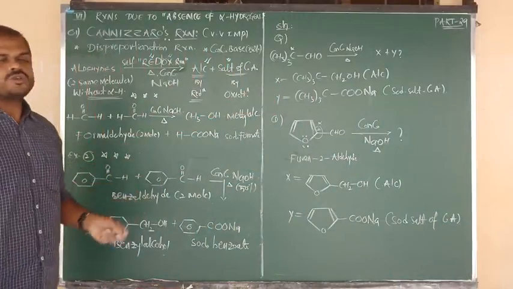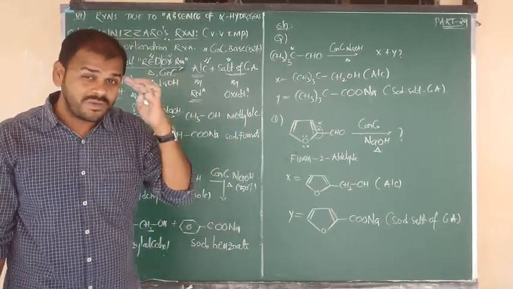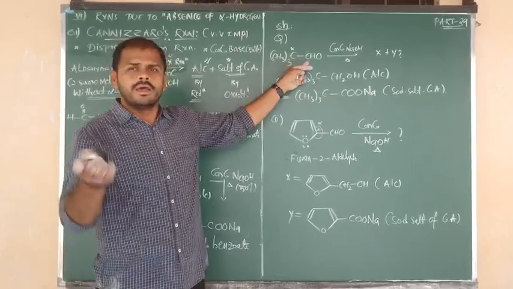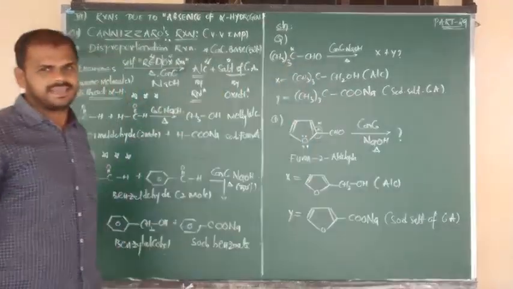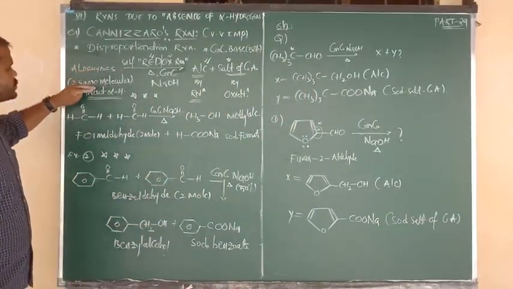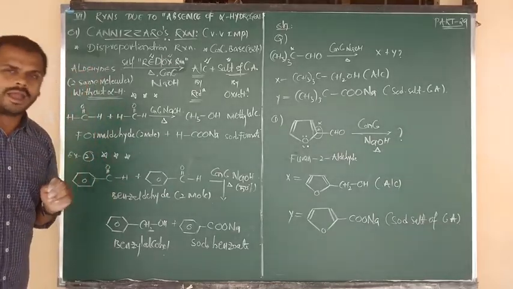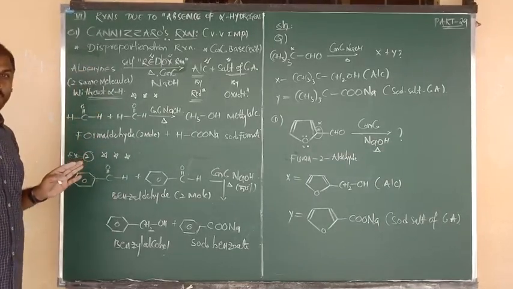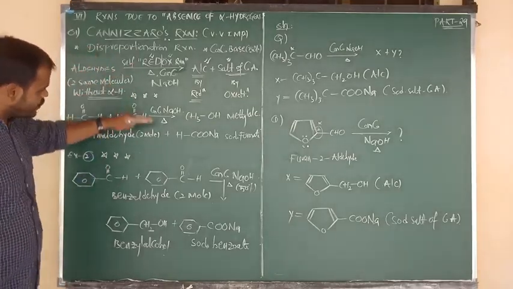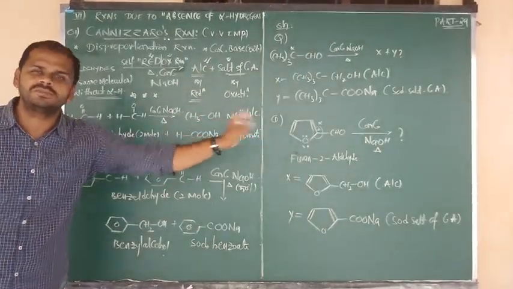In that manner, we have to decide the two respective products coming from Cannizzaro's reaction. So always keep this fixed in your mind: 1 mole of aldehyde reduces into the alcohol, and another mole of aldehyde is oxidized into the salt of carboxylic acid. But the condition is that we always consider 2 moles of aldehyde, and that aldehyde should not contain alpha hydrogen. Such conditions have to be applied. So this is your overall reaction about Cannizzaro's reaction. These two examples are very important for theory cum objective, and for practicing objective questions.